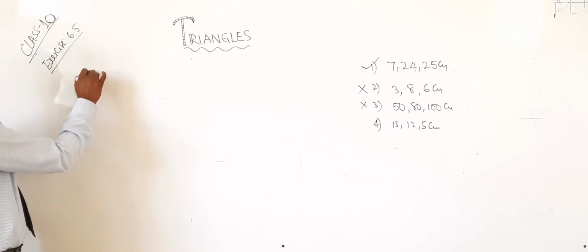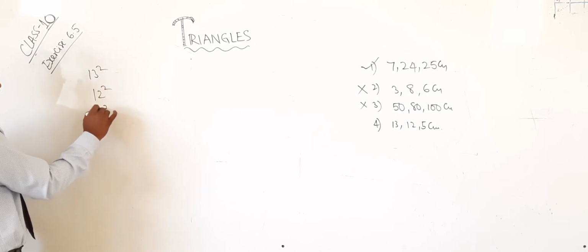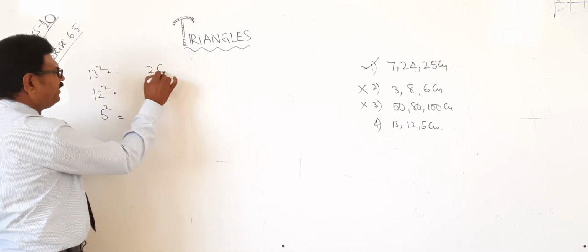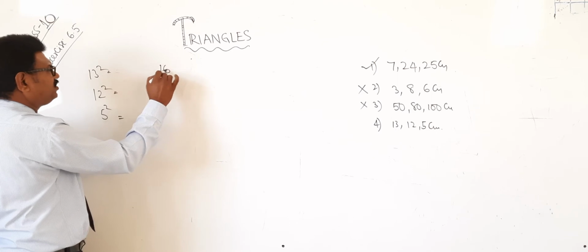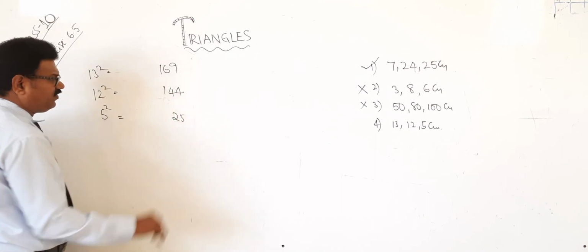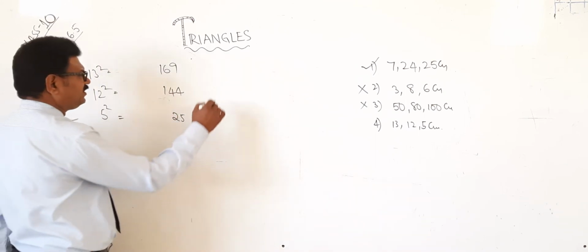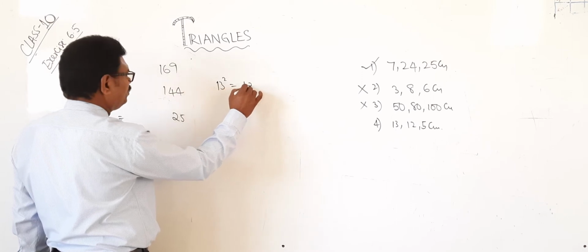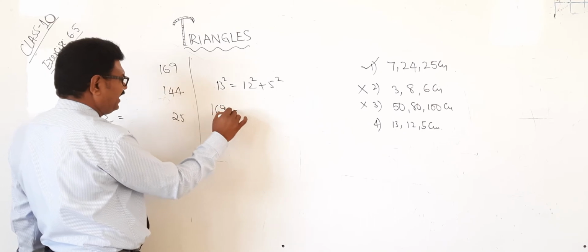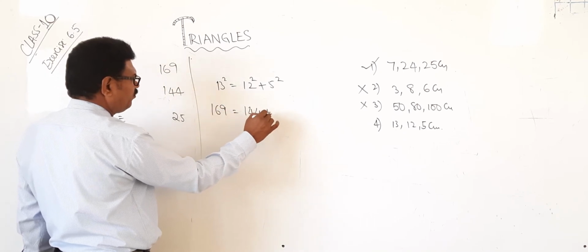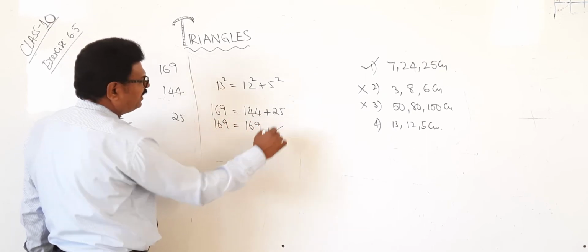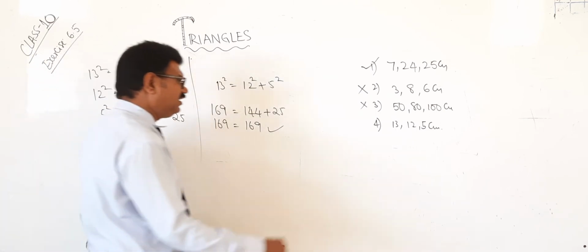13, 12, 5. 13 square, 12 square, 5 square. Very simple. 13 square is 169. 12 square is 144, 5 square is 25. Now which is the highest one in this? 13 square. 13 square equal to 12 square plus 5 square. We will see. 13 square is 169, 144 plus 25. So 169 equal to 169. Therefore, they will form a right angle triangle.